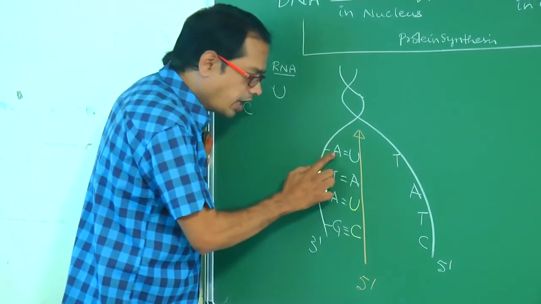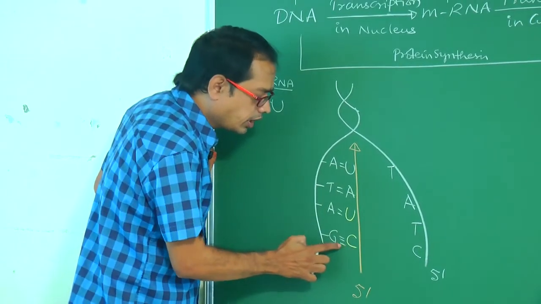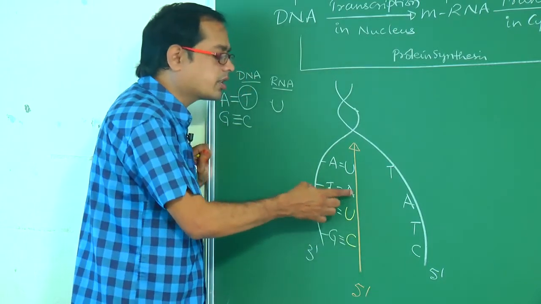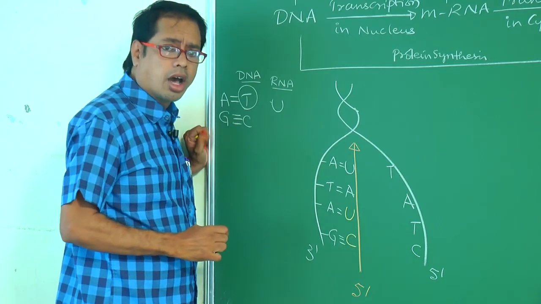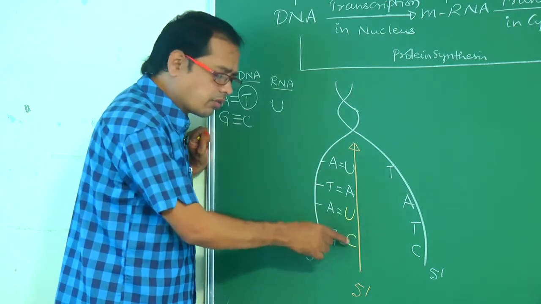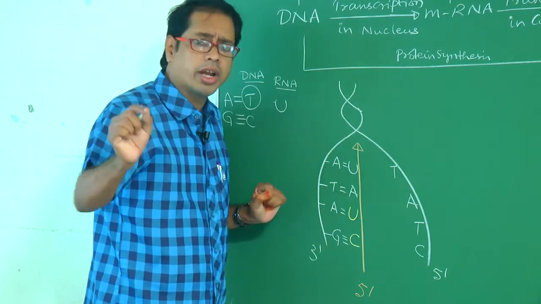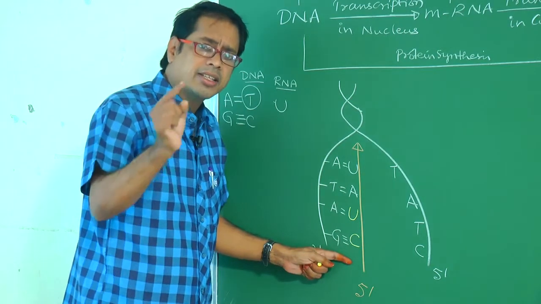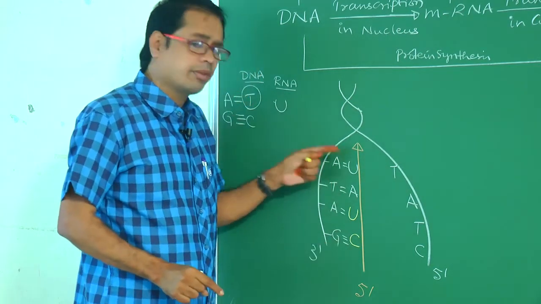Between A and U, 2 hydrogen bonds are present. Between G and C, 3 hydrogen bonds are present. New mRNA is always synthesized from 5' to 3' direction. RNA polymerase enzyme is involved. Here primer is not required. RNA polymerase catalyzes the polymerization only in the direction of 5' to 3'.